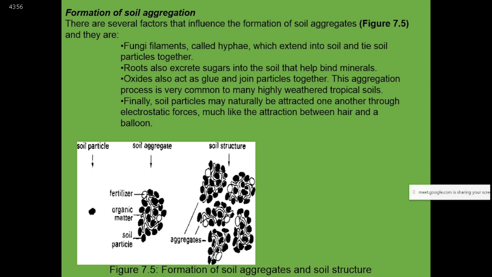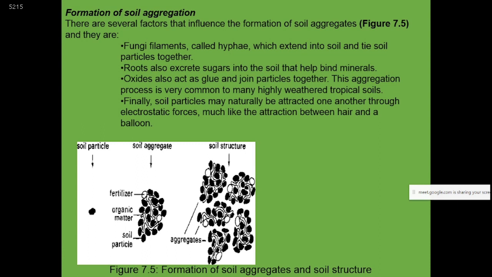Now, formation of aggregation. There are several factors that influence the formation of soil aggregates. They are fungi filaments called hyphae, which extend into the soil and tie soil particles together. Roots also excrete sugars into the soil that help bind minerals. Oxides also act like a glue and join particles together.